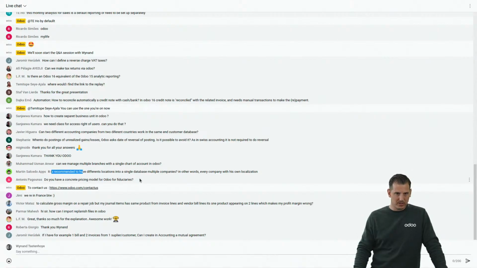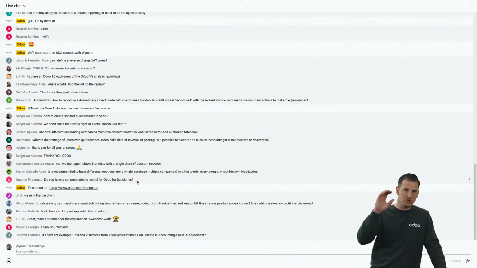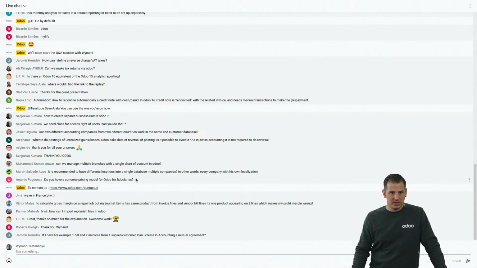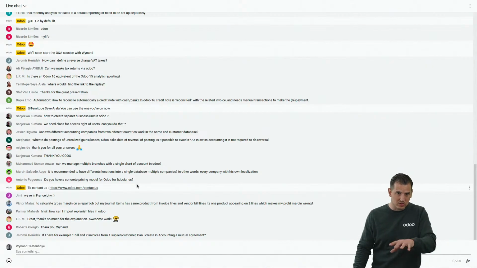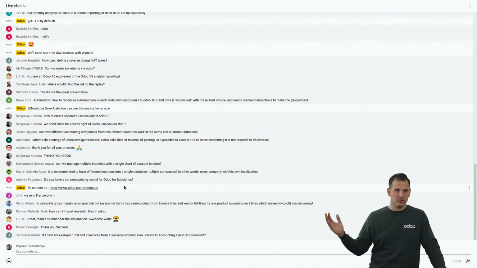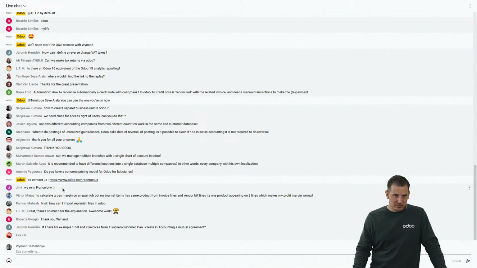Do you have a complete pricing model for Odoo for fiduciaries? Yes, the answer is very easy. As long as you remain in what I showed over here, it's completely free and it will remain free forever. If some of the customers see an advantage of adding modules or apps, then indeed this customer needs to take a subscription, but all the others remain free. Jimmy, thanks for answering.